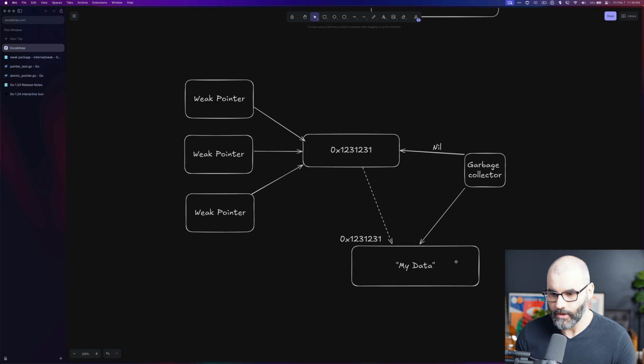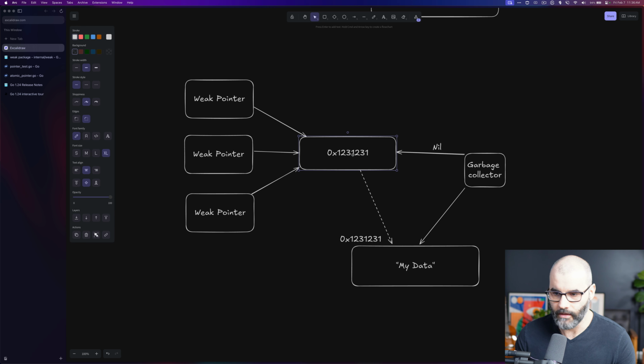Now, when you run the garbage collector on it, the garbage collector will just set this thing here to nil, or empty it, and that will disconnect the weak pointer from the data itself. It's like there's something in between, unlike normal pointers.